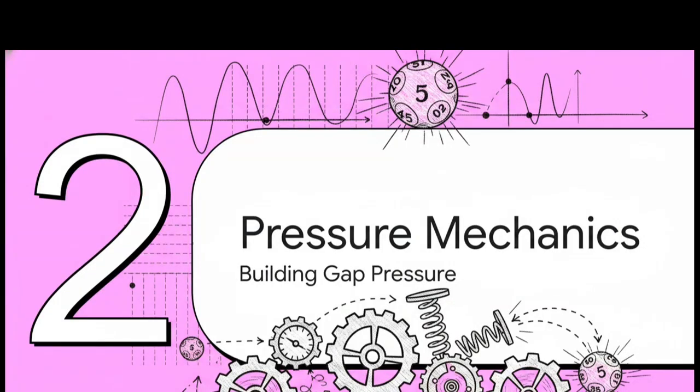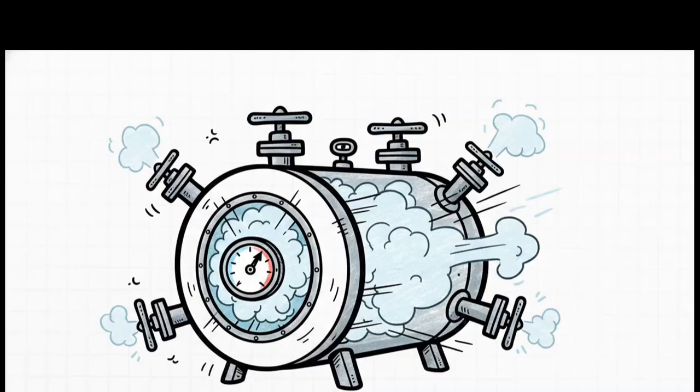Which brings us to section 2, mechanics of a pressure cycle. So how exactly does the system calculate a pressure cycle anyway? Well, the documentation uses a really great physical metaphor. It asks us to picture the lottery system as a giant, incredibly pressurized steam boiler. Every single draw that goes by without a hit from a specific cycle adds steam to that cycle's section of the boiler. The system tracks this using something called age-weighted silence, which basically means the longer the gap, the exponentially heavier the mathematical weight of that silence gets.